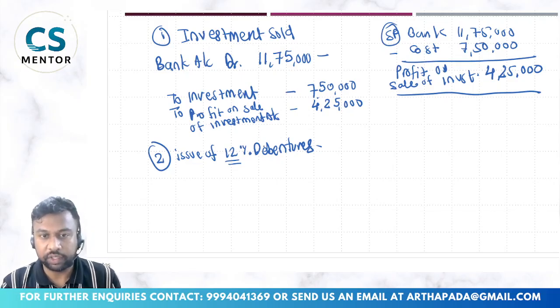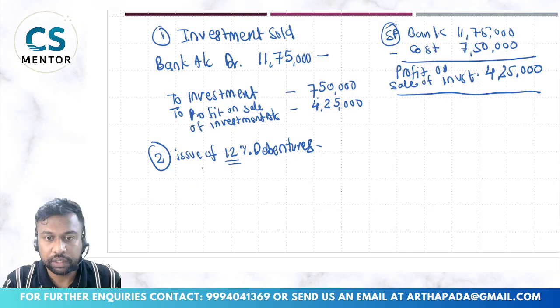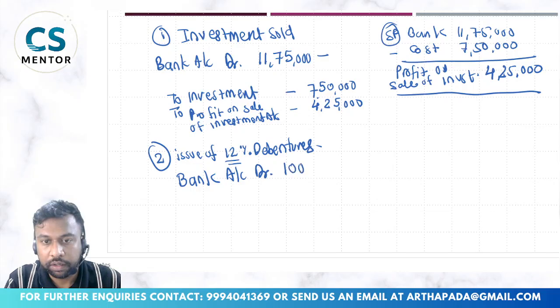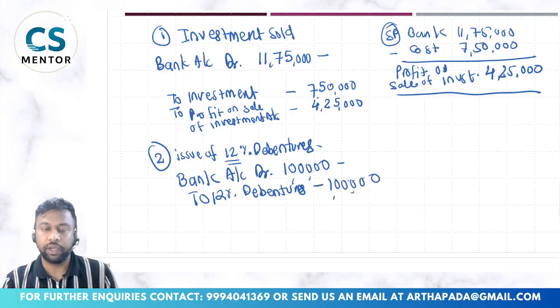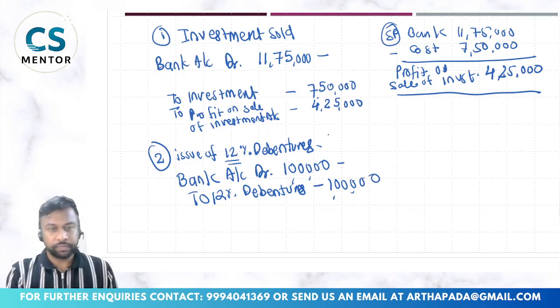Like that, 12% debentures means on these debentures you will get 12% interest per annum. So we are receiving 1 lakh rupees. Debit what comes in, so bank account debit 1 lakh to 12% debentures, 1 lakh. Fine, so far so good.